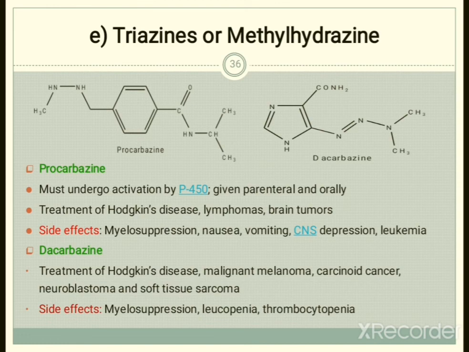Triazines are also called methyl hydrazine. Examples from this category are procarbazine and dacarbazine. The structures are given over here. In dacarbazine, there is an imidazole ring, and in procarbazine, an NH and an aromatic ring will be there. So draw both structures and practice them.